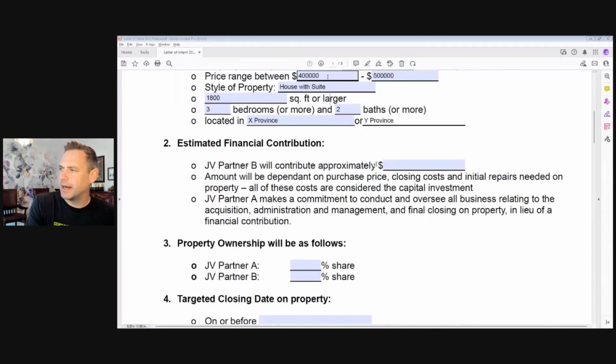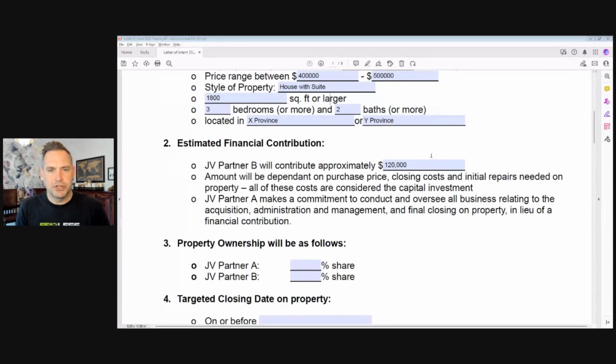Well, let's say we buy something on the high side of our estimate here, $500,000. Well, we need $100,000 down. We're going to need some closing costs. We might need to do some renovations, I'm not sure. So in this case, we're going to need, let's say, $100,000 for the down payment and another $20,000 to cover all of our extra costs. So JV Partner will contribute roughly $120,000 is what their initial contribution is going to be in this case.